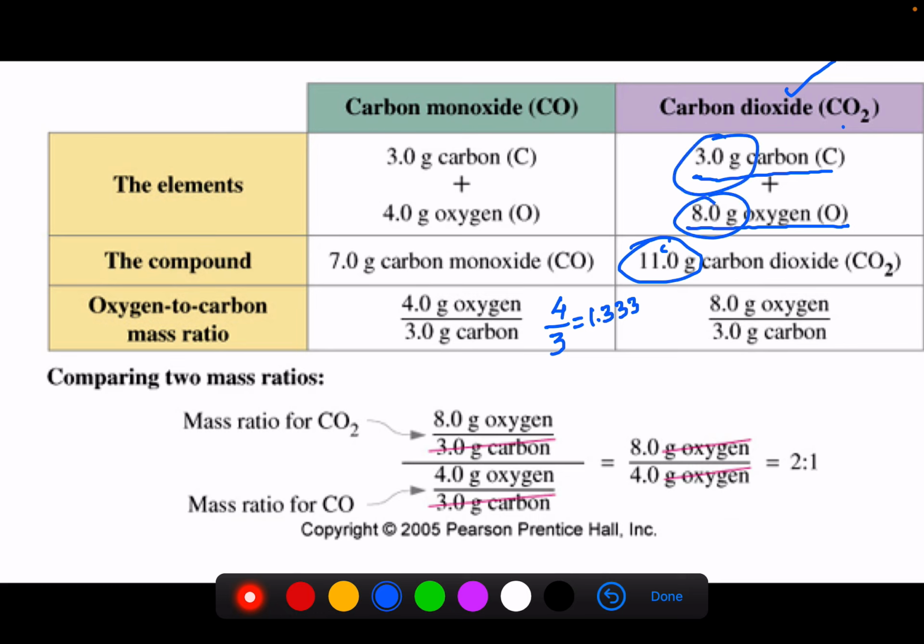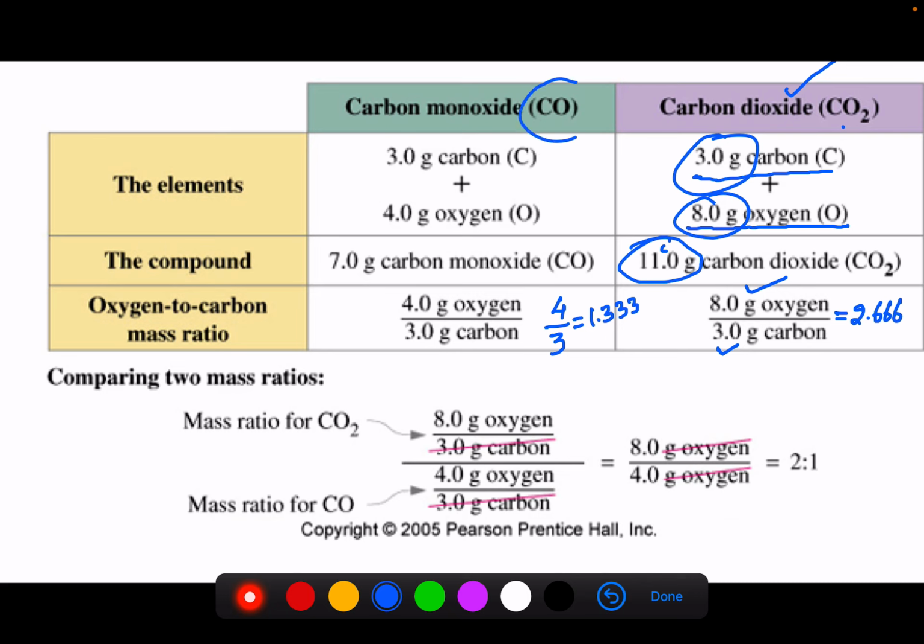So the mass ratio of oxygen to carbon is 8 grams divided by 3 grams, and 8 divided by 3 is 2.6666.